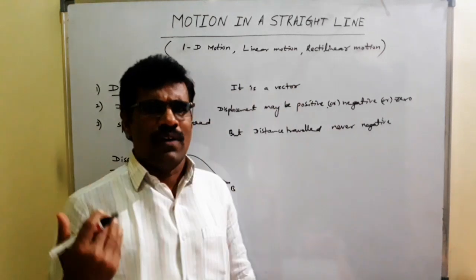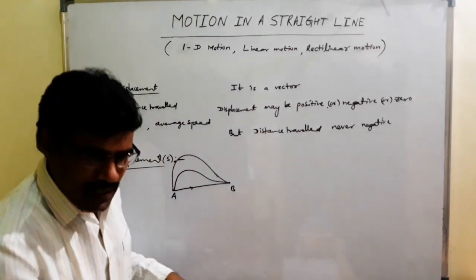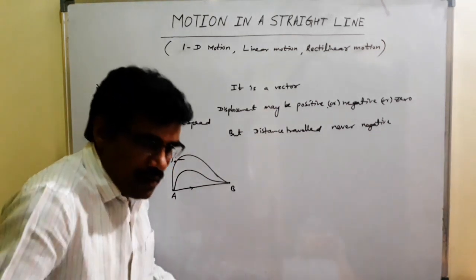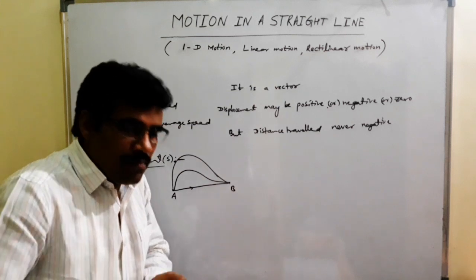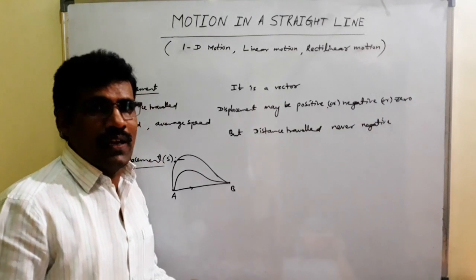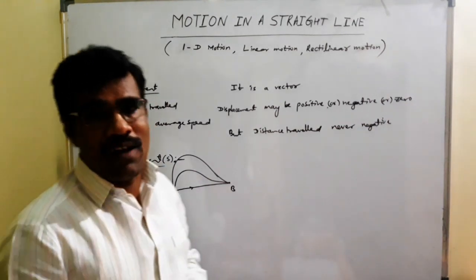The path length covered. What length is covered? I am standing here. I am moving this side, this side, this side. So each and every distance is measured. That means 2 meters, 3 meters, all adding. That's why the path length covered is known as the distance traveled.